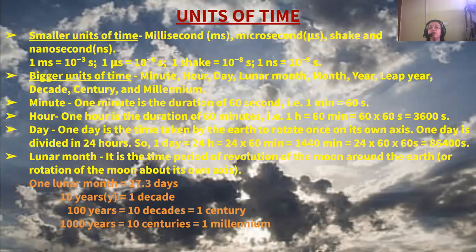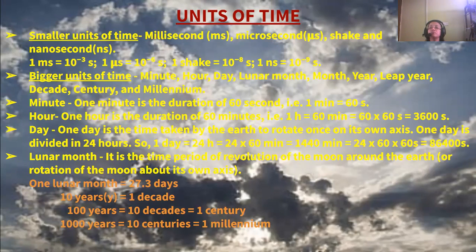Now, lunar month is the time period of revolution of the moon around the earth, or the rotation of the moon about its own axis. It's the same thing: the revolution of the moon around the earth and the rotation of the moon about its axis are both the same, and the time period of that is known as lunar month. So 1 lunar month is equal to 27.3 days.